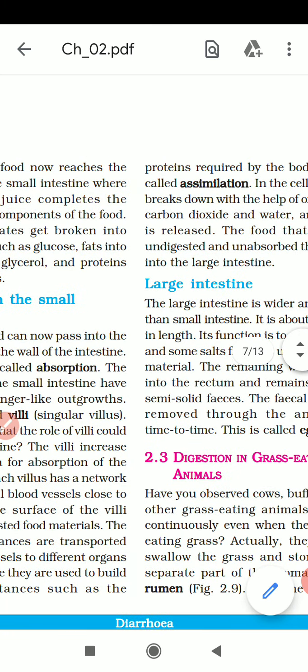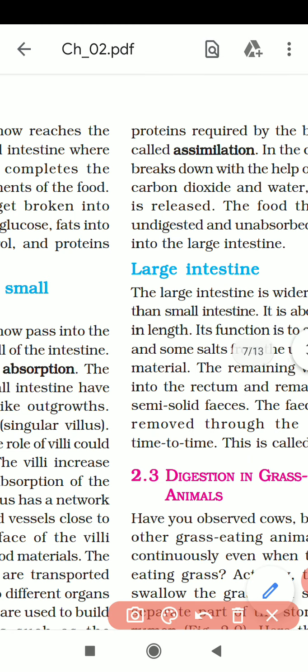This is known as assimilation. So what do you mean by assimilation? After absorption, that means after food is absorbed by villi and blood vessels, the food is transported to different parts of our body. This process is known as assimilation.